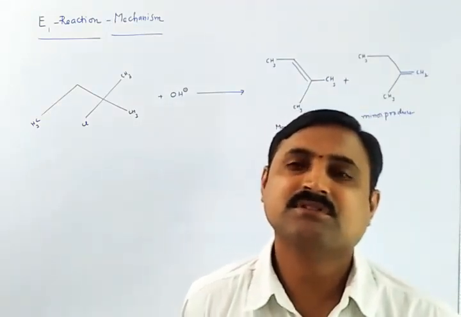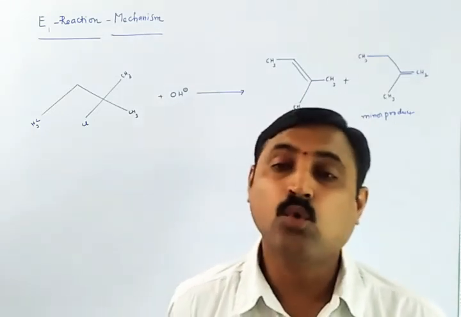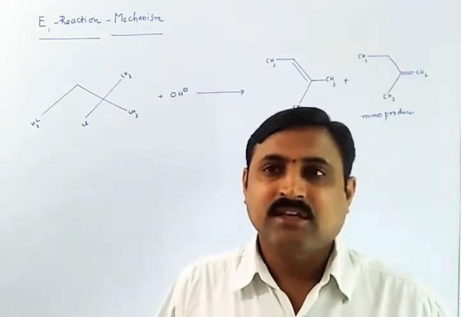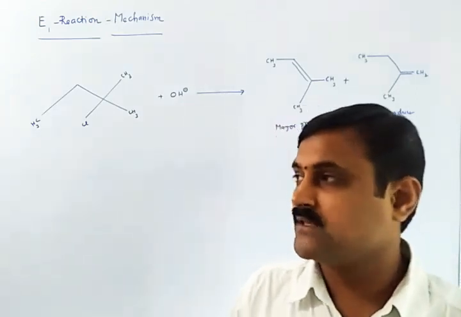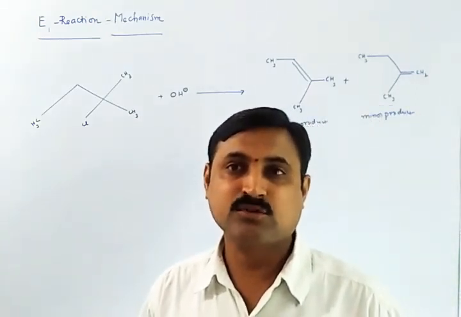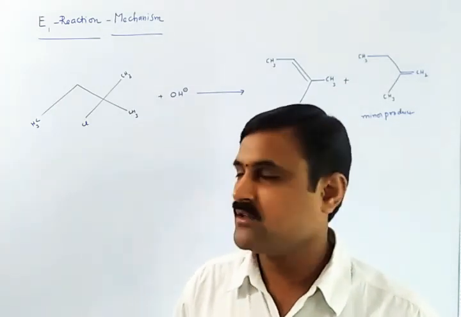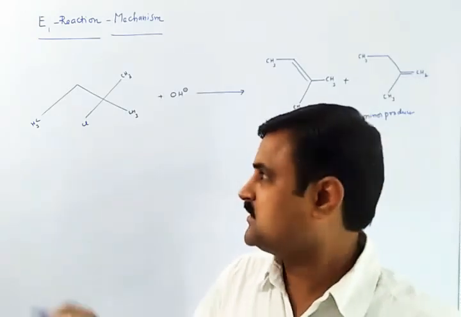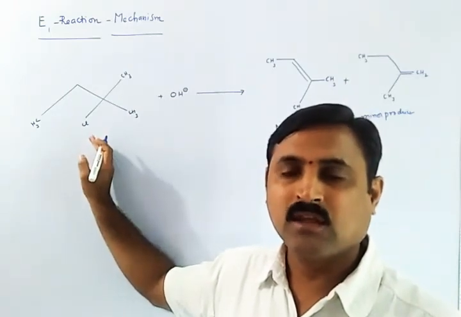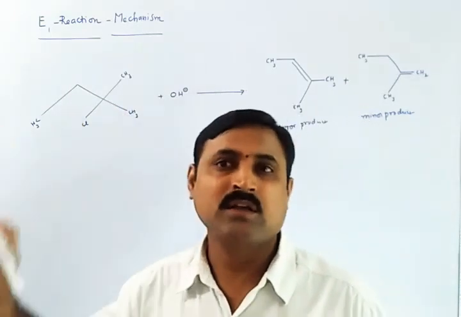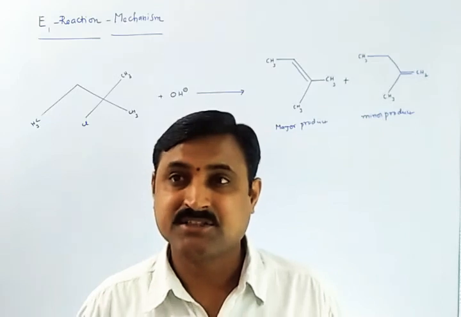What is the first step? The first step is the rate determining step of an E1 reaction, which depends on both the ease with which the leaving group leaves, that is the tendency of a leaving group to leave as soon as possible from the alkyl halide, and also the stability of the carbocation that is formed. These two points need to be remembered: the ease of movement of the leaving group, and the stability of the carbocation formed in the transition state.